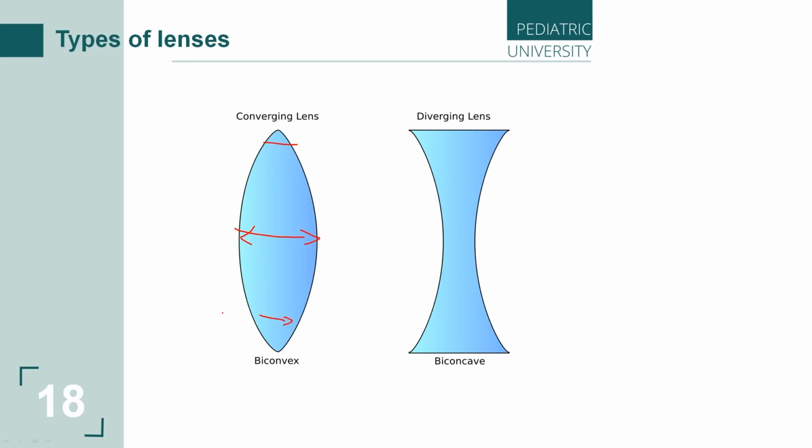And scattering ones, on the contrary, are thinner in the center, thicker at the periphery. So, we can say that there are two types of lenses, converging and diverging.